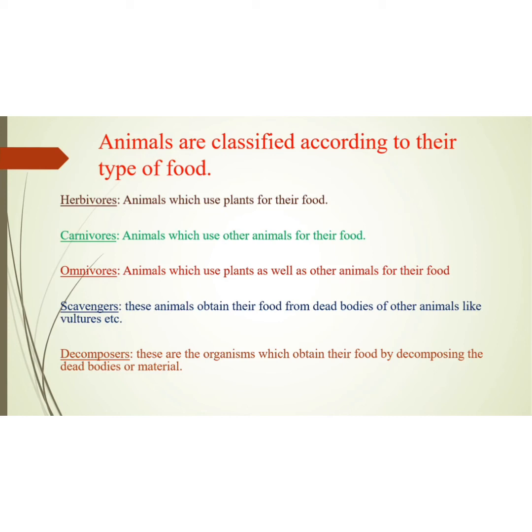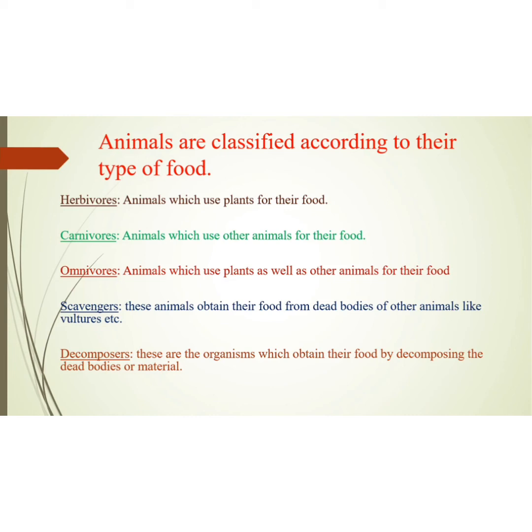Let us give examples for herbivorous first. Deer, goat, giraffe, these are all herbivores. Carnivores, animals which eat other animals, like lions and tigers. They are fully dependent on other animals for their food, but indirectly they are dependent on plants also. How?